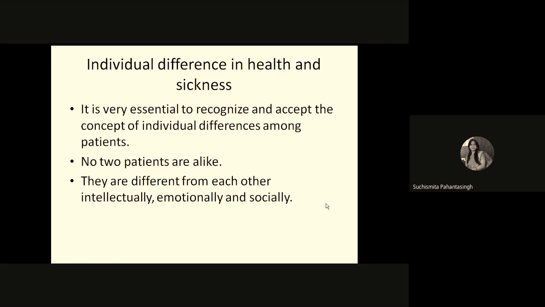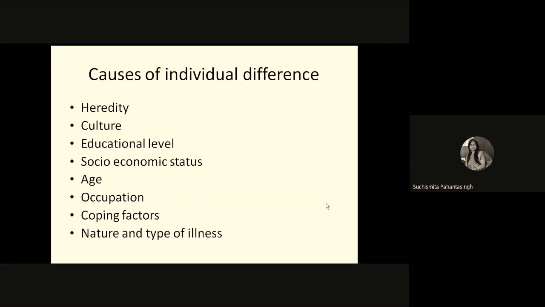One principle of psychiatric nursing is to accept the individual as he is. So whatever their personality trait, whatever their intellectuality, whatever their sociable or communicable quality, we will have to accept them anyway. So what are the causes of these individual differences? First one is heredity.